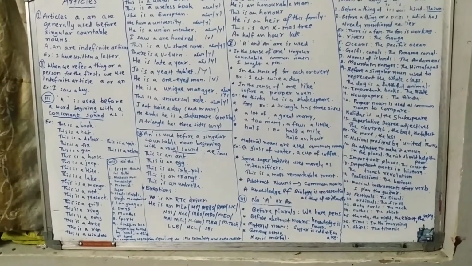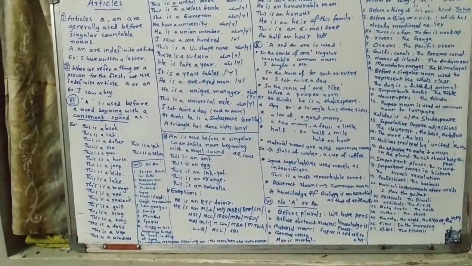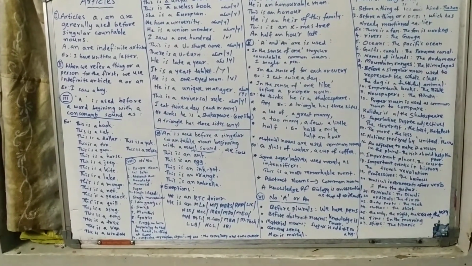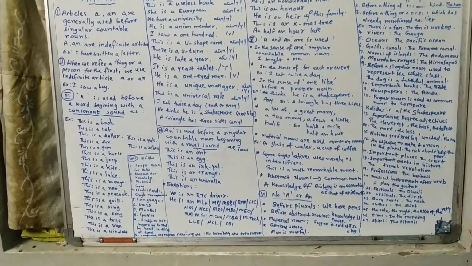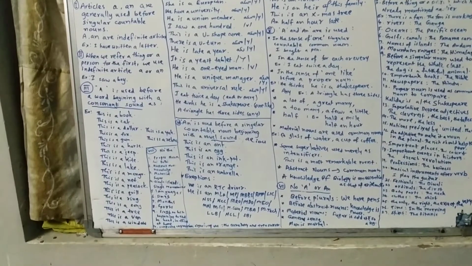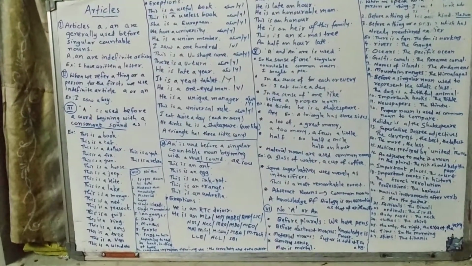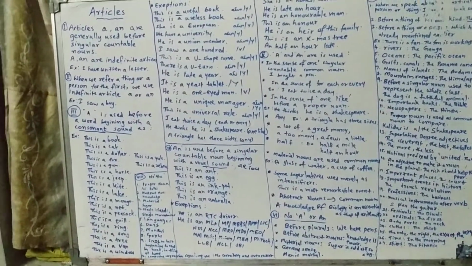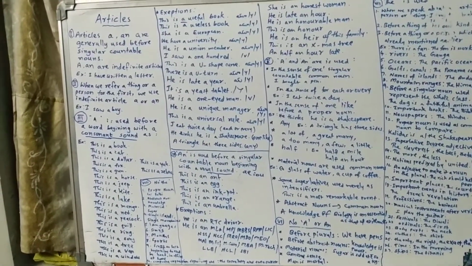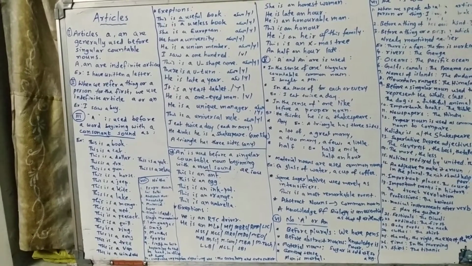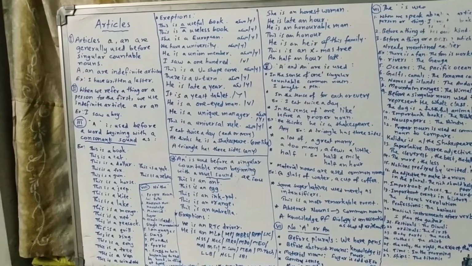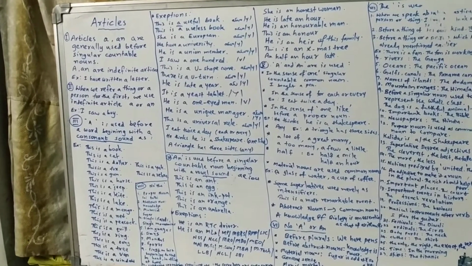Some words begin with a vowel letter, but they are pronounced with a consonant sound. So we can use the article a here. This is a useful book. Here useful begins with a y sound. So y is a consonant sound. That's why we say a useful book.